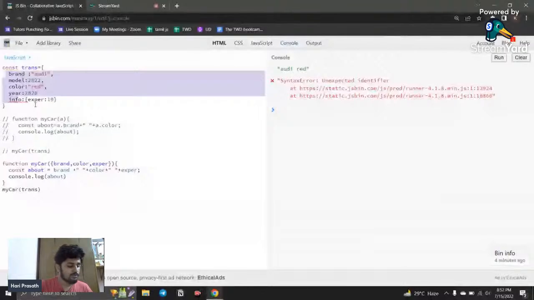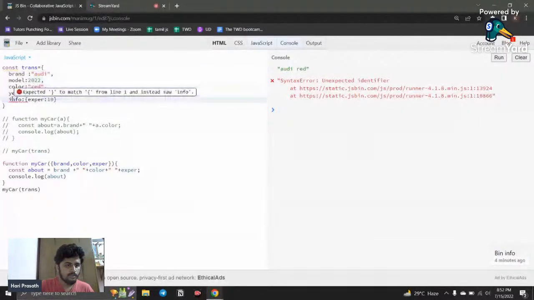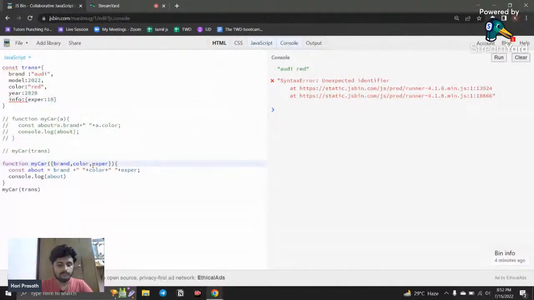So how can you use that? First of all, you need to call this, and inside this you can call it simply like this. So now you have access: there is a brand and an info color, and now you have access to expire.